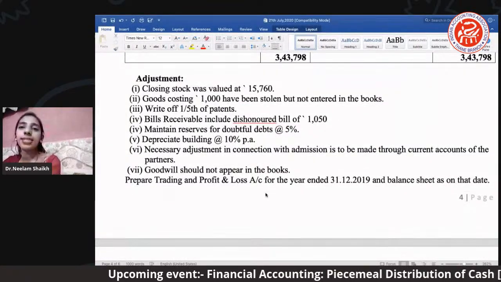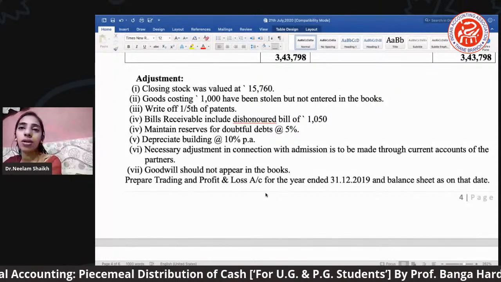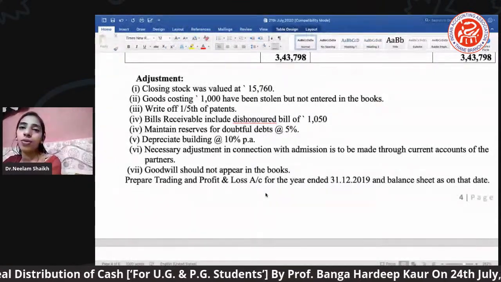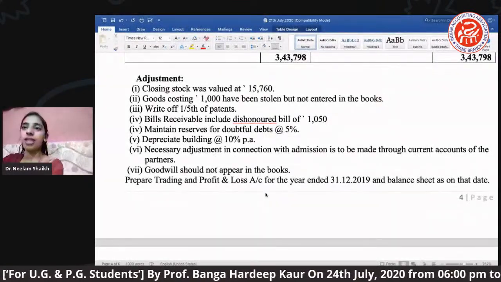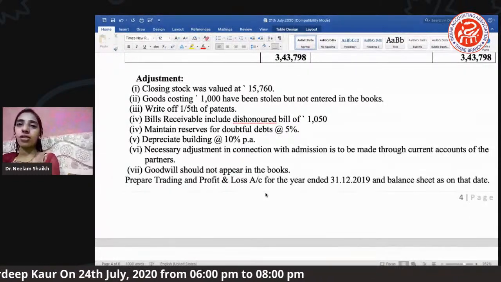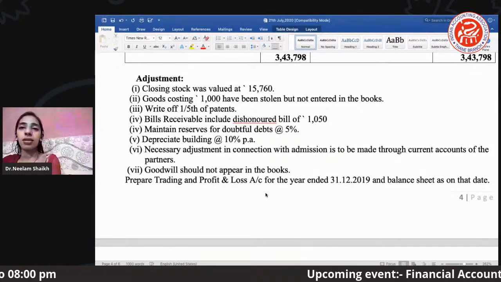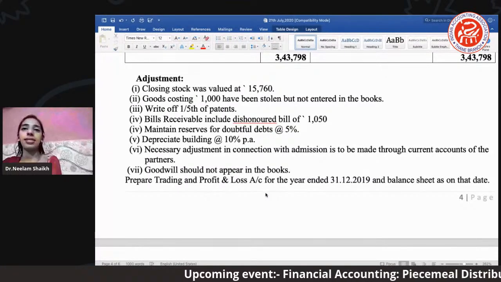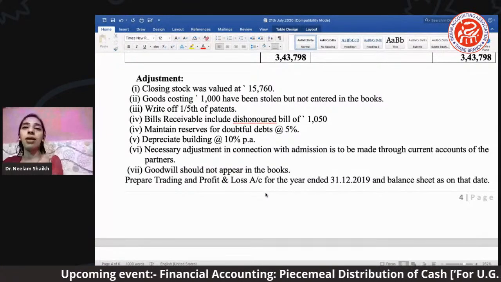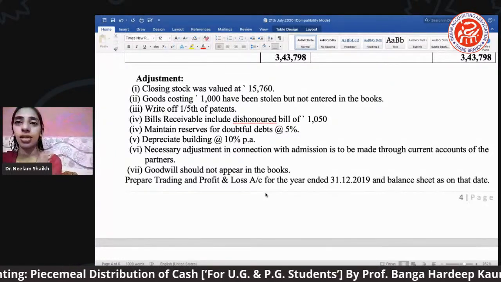So these are all the external adjustments which are given here. That is closing stock. Now I hope you people are able to understand the closing stock's effects. As I told you, closing stock's effects will be posted where? One effect will go as a trading credit side, and the second effect will be posted under the balance sheet assets. Okay, so these are the two effects for this external adjustment.